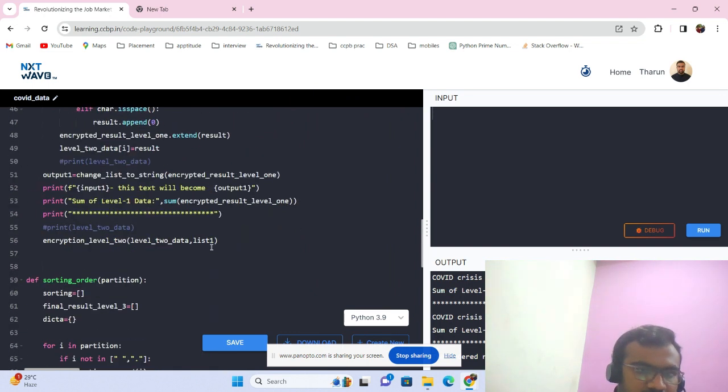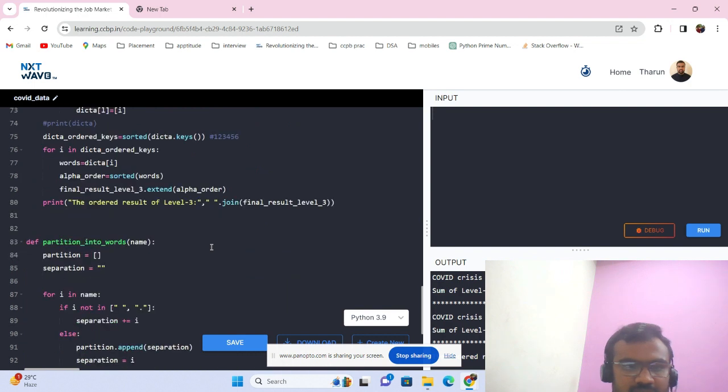The level 3 encryption is given based on the length. The first sorting order should be done based on length, and the second order should be done alphabetically. If there are 3-letter words more than one, or there are plenty, like 7 or 8 words which have length equal to 3, then those 7 words should be sorted in ascending or alphabetical order.